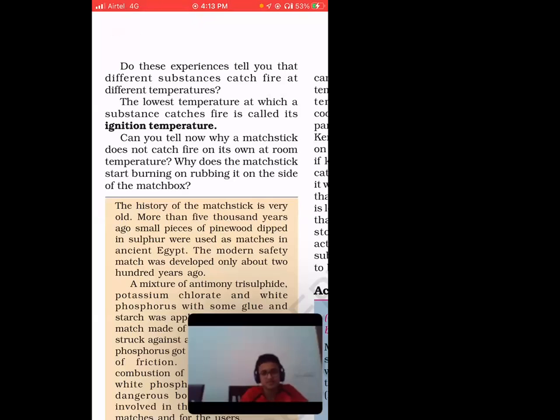So next, do these experiences tell you that different substances catch fire at different temperatures? So you already know that it's not compulsory that if a matchstick catches fire at this temperature, trees will catch fire at the same temperature. No, it's nothing like that. Okay, just a minute.